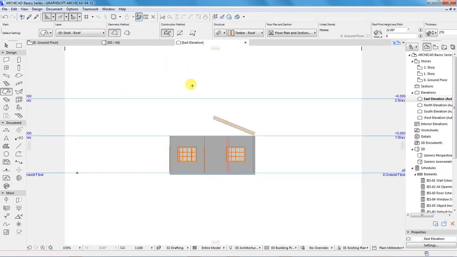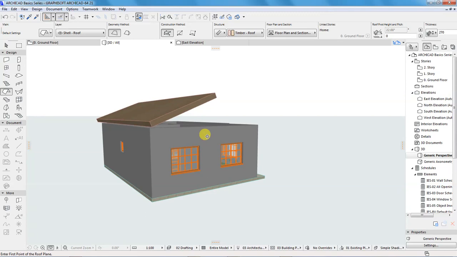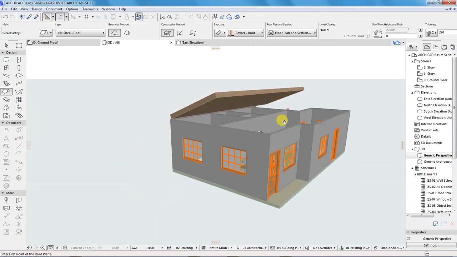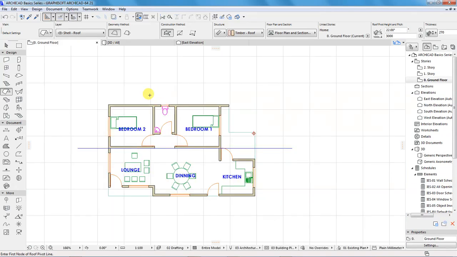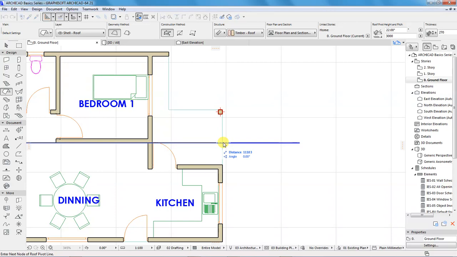So if you go back to that 3D, you see some changes have been made. So I need a roof for that side and this other side too. So I go back to the ground floor, repeat the same process. So it's going to be hanging from here to this point.